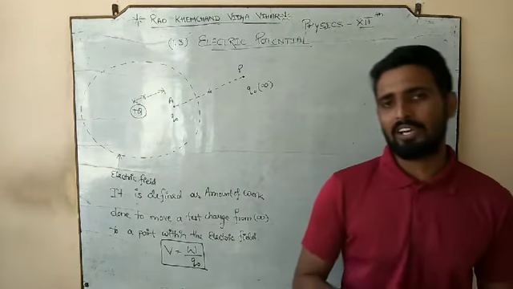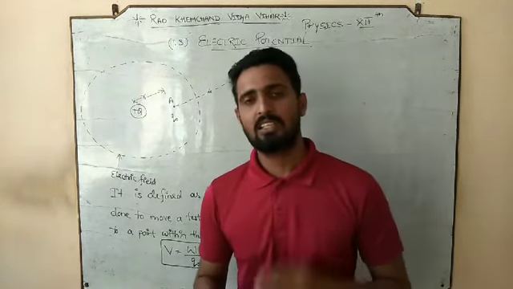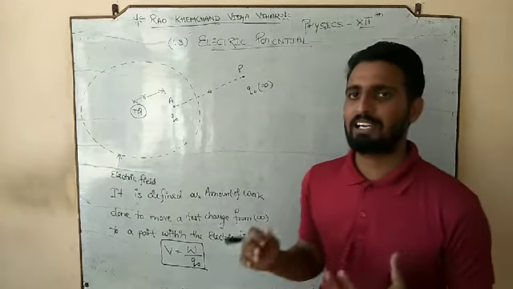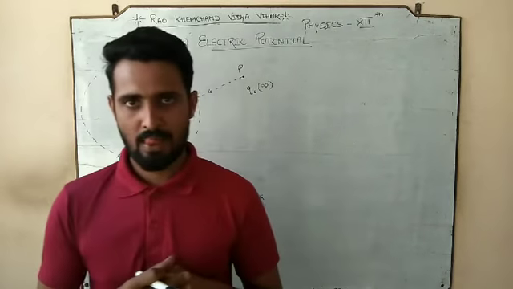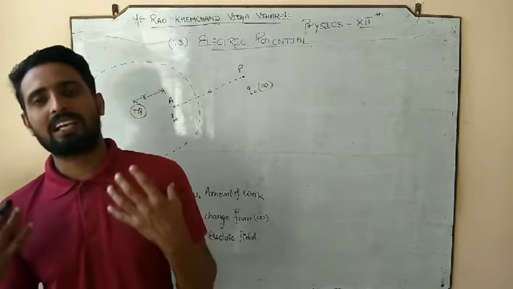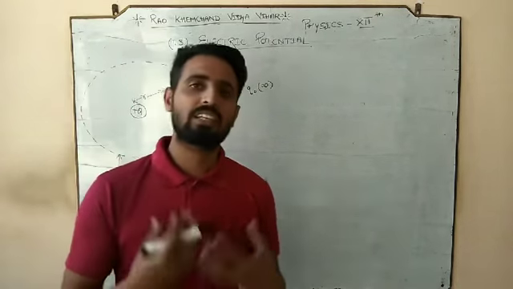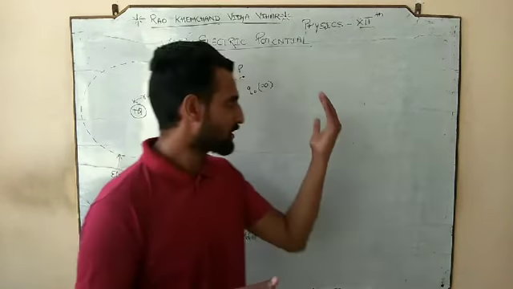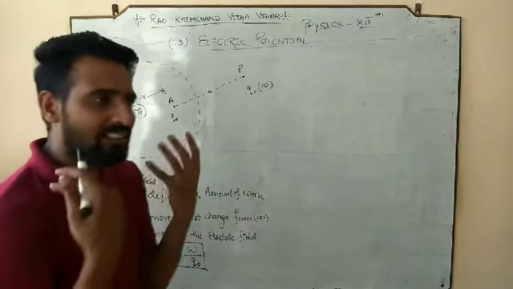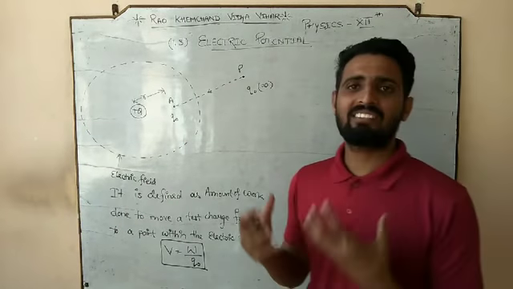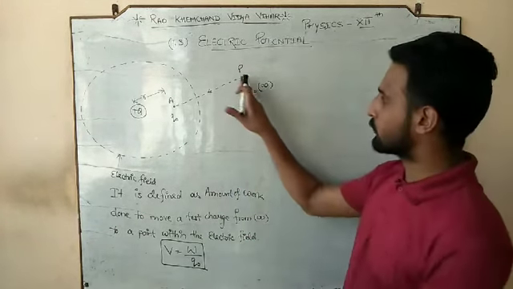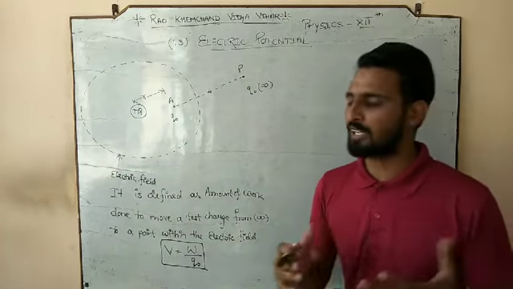But at the same time, I also mentioned that sometimes at some places we feel that the charge is moving. And in this case also the charge is moving from P to A,